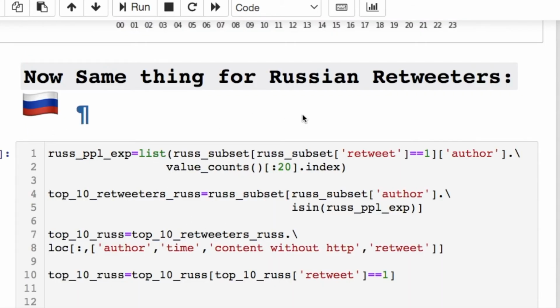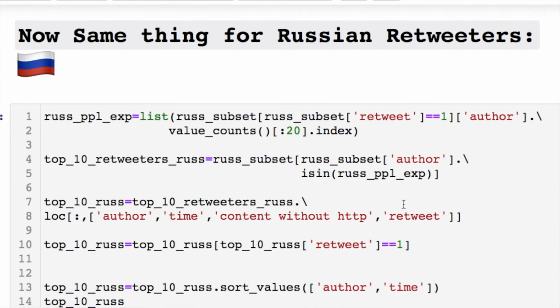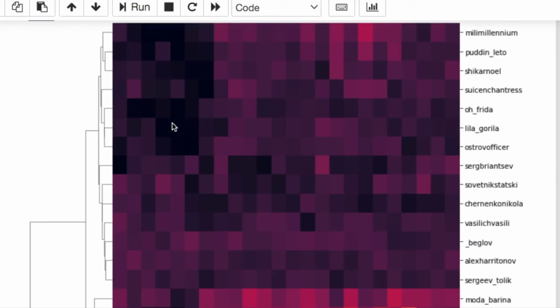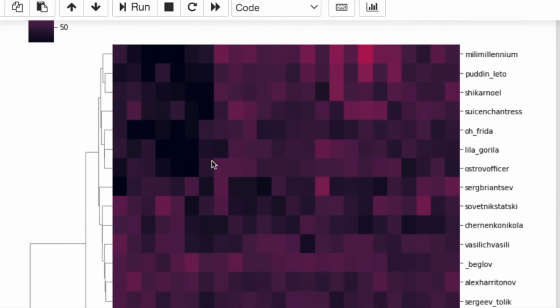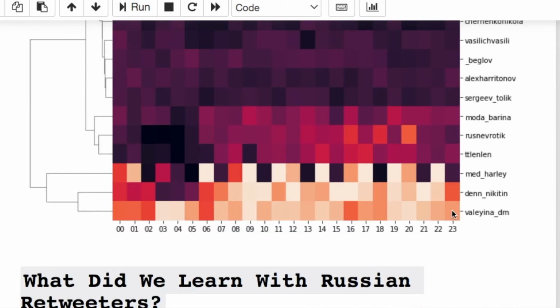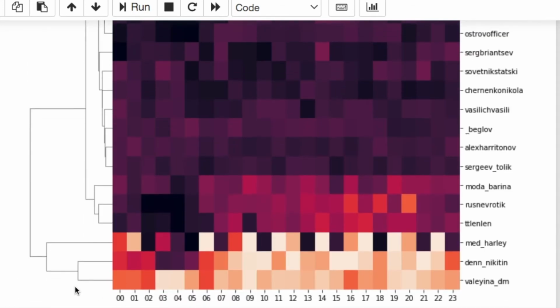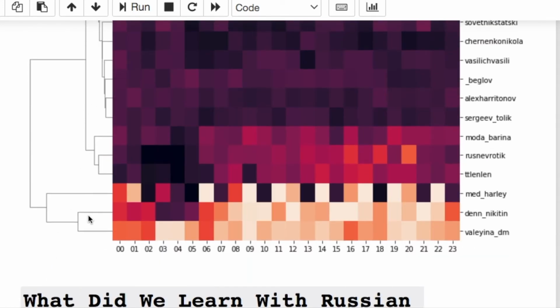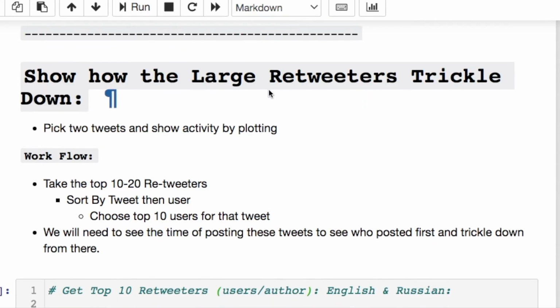I did the same exact thing for the Russians. I'm not going to go over that again. It's the same thing. You just change this to Russian. Anything that was English, you just change it to Russian. And for the Russian one, it looks like there's nothing really going on in particular until you scroll down and say, oh wow, these particular users down here have a lot of tweets. This is split up into what looks like two major clusters, and then they start branching out into small little factions. Remember that some of these are just bots retweeting junk.